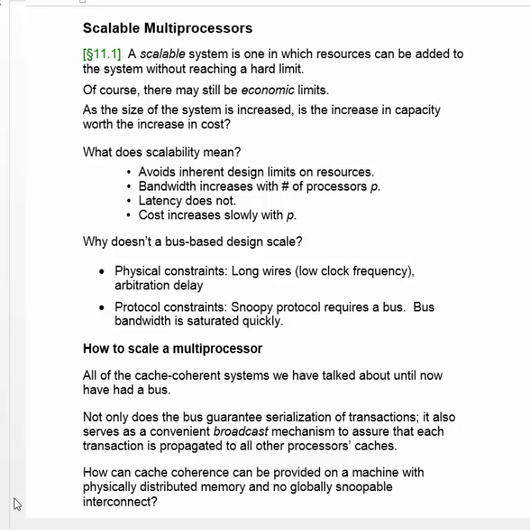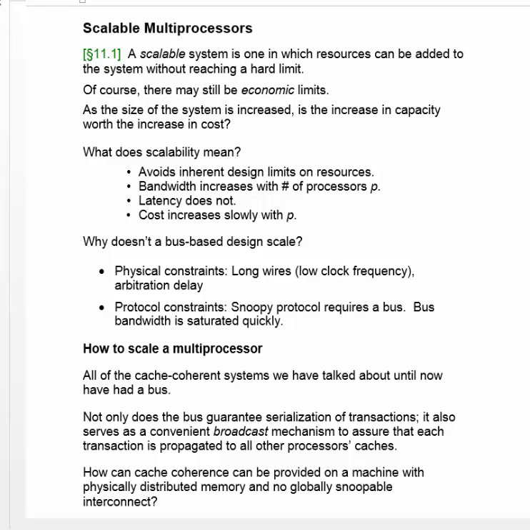A scalable system, on the other hand, is one in which resources can be added to the system without a hard limit. You can maybe make a system out of thousands of processors, and the cost will go up, but it will go up reasonably. It may go up proportional to the number of processors or a little bit more, but it won't be, let's say, number of processors squared.